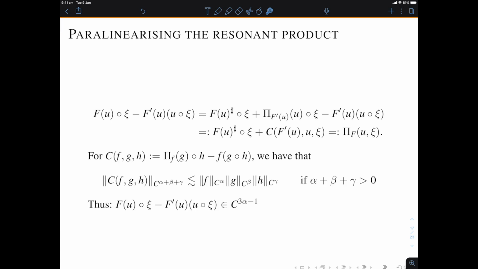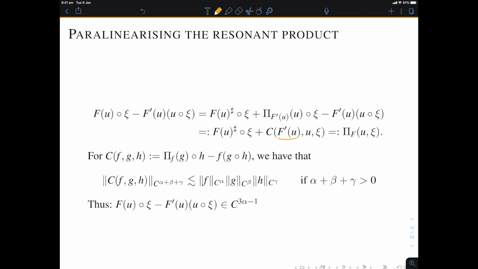Indeed, the corrector is bounded from C^alpha cross C^beta cross C^gamma into C^(alpha plus beta plus gamma) whenever alpha plus beta plus gamma is greater than 0. And that's a theorem you prove in a similar way to the theorem we've proven before. It's a bit more technical, but it's the same sort of ideas. Now, why is that helpful for us?